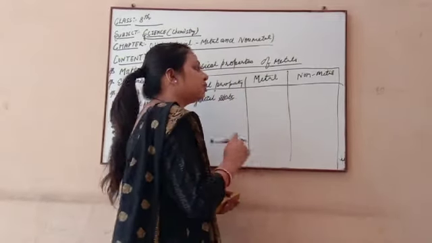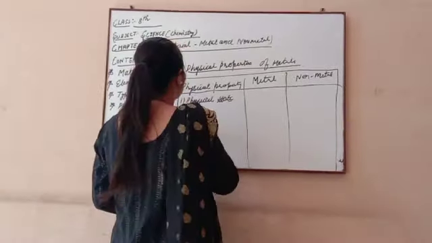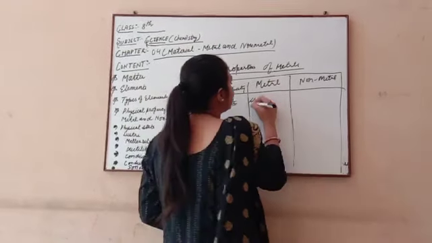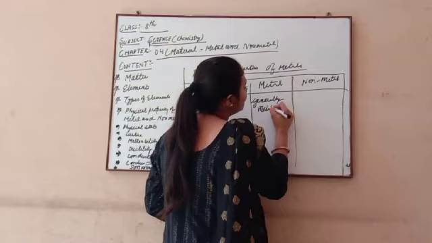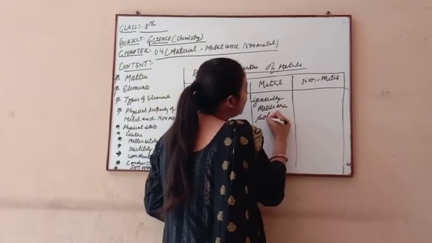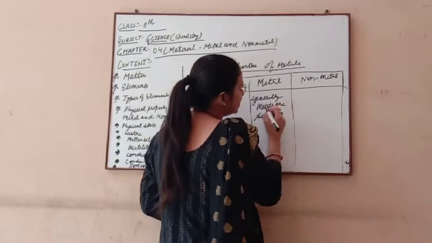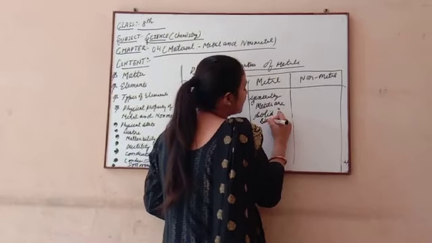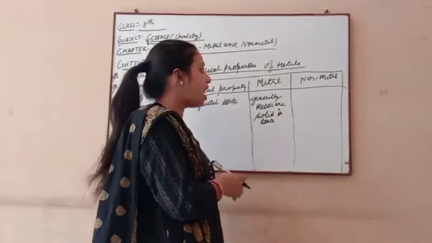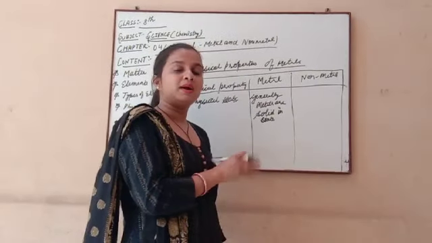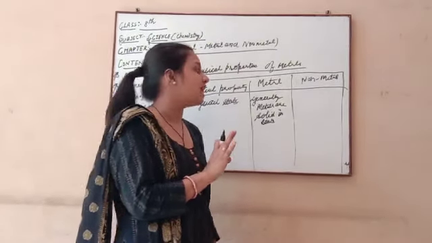First we discuss the physical state of metals and non-metals. Generally metals are solid in state. Why do I use "generally"? Because there are some exceptions. Some are liquid, but no metal is in gaseous form in our earth crust.